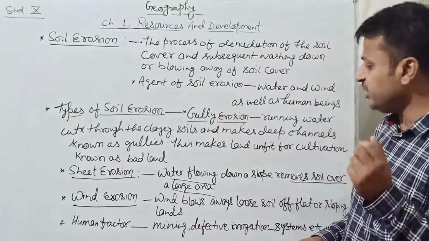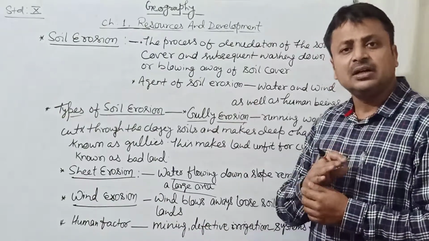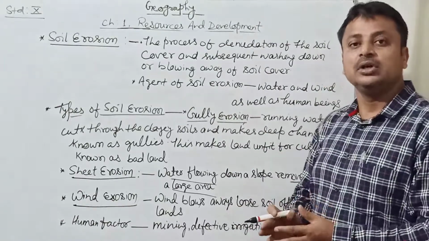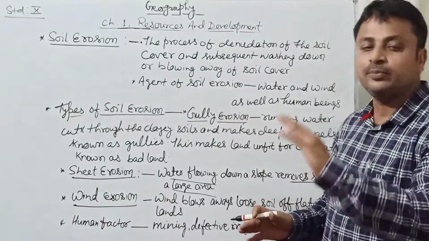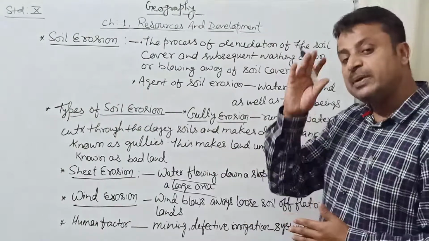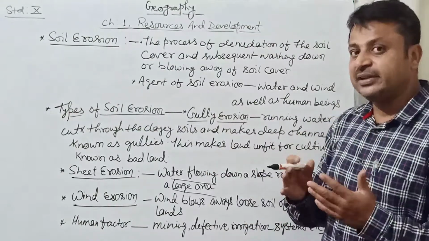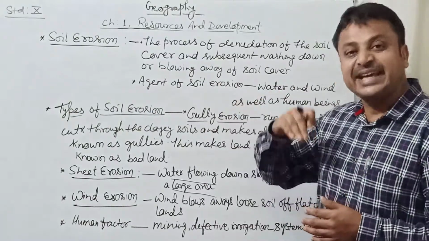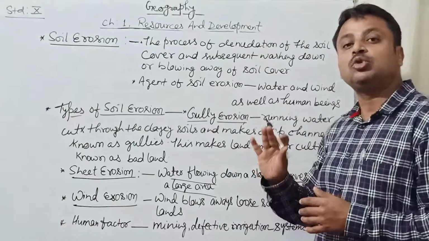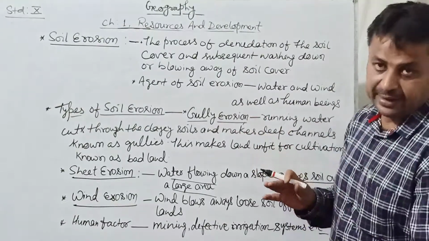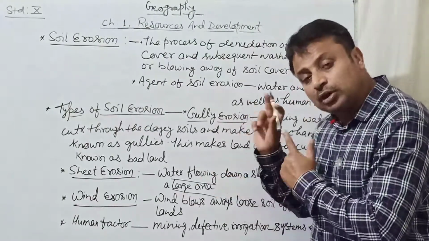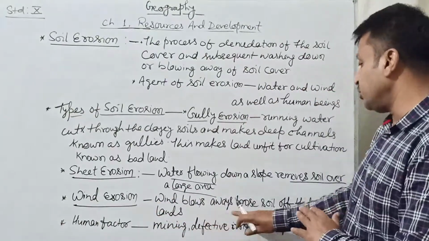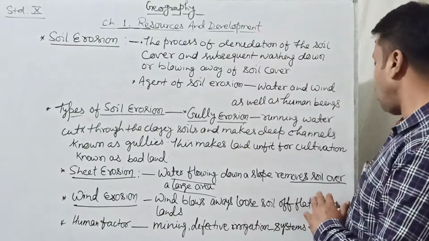Next one, wind erosion. When heavy wind blows with high velocity, it carries the loose particles, the upper layer of the soil, with it. If you remember, shelter belts was a technique of planting trees at the margins of sandy areas so that the sand particles could not blow onto the fertile land. So that is also a cause of wind erosion. Wind blows away loose soil off flat or sloping lands.